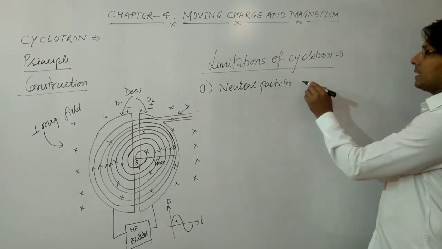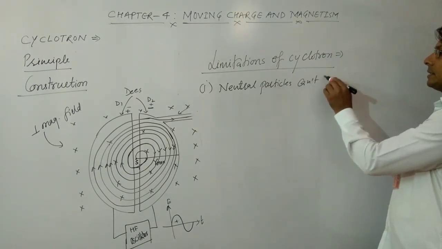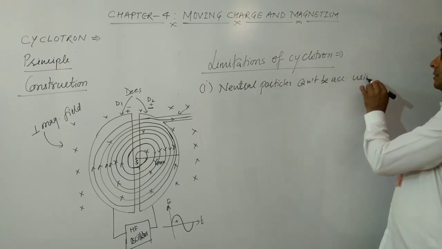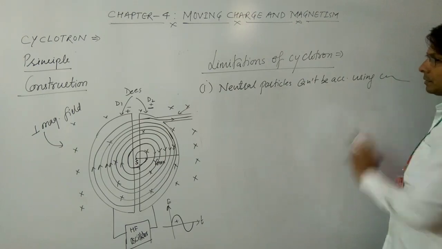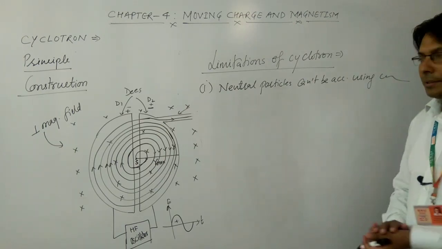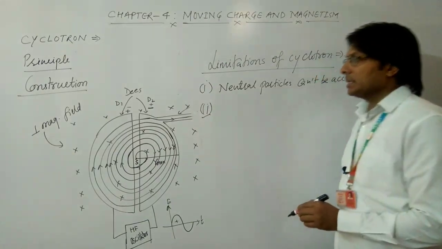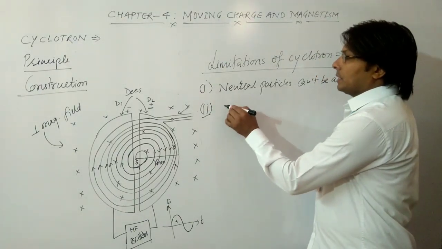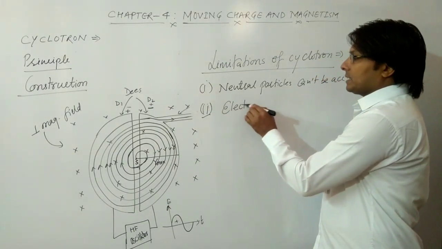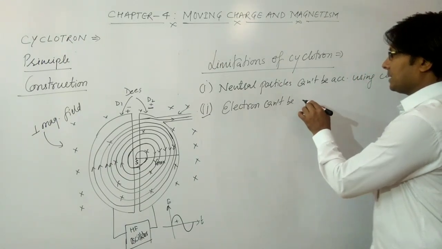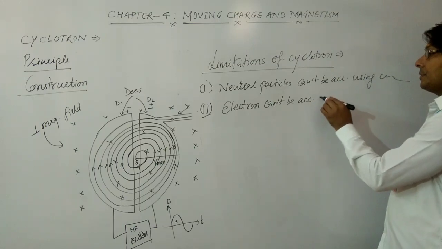Neutral particles can't be accelerated using a cyclotron. So this is the first limitation. The second limitation we can write down is that electrons cannot be accelerated. Electron can't be accelerated using